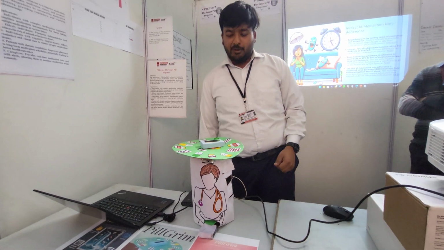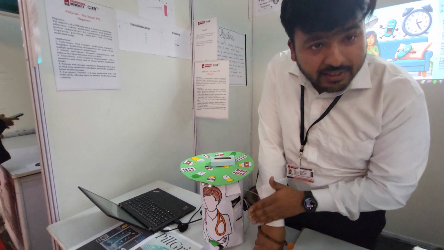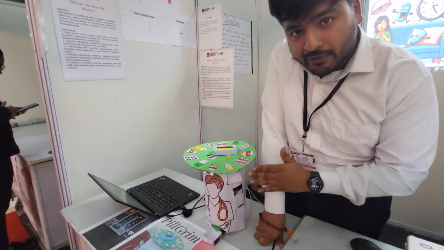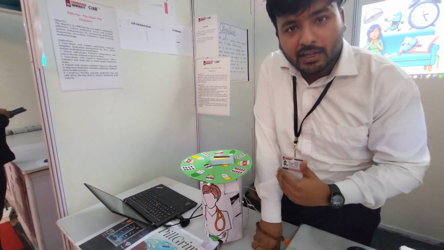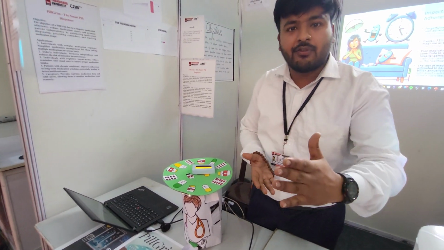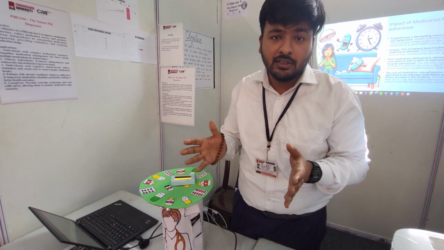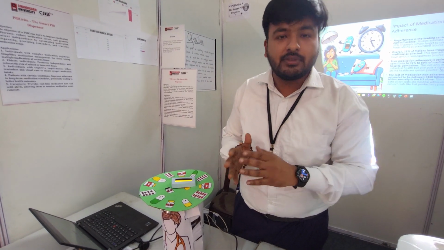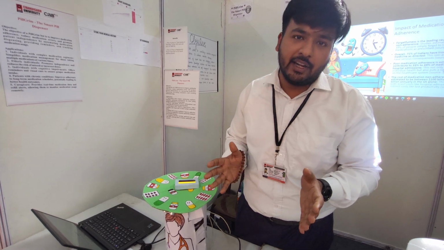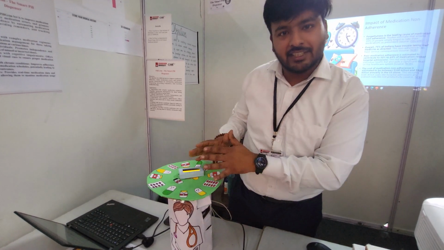Until then, I can maybe explain the working to you. So how Pilgrim works is, it has 3 chambers. Each chamber signifies morning, afternoon and evening, and then each chamber is divided into 7 further parts. So that means Pilgrim can store up to 21 doses of medication that will last you up to 7 days, at 3 times every day. So mind the design, guys. This is just a prototype.